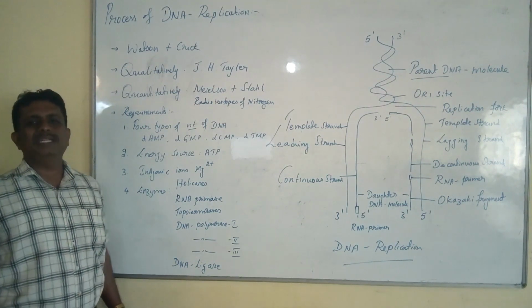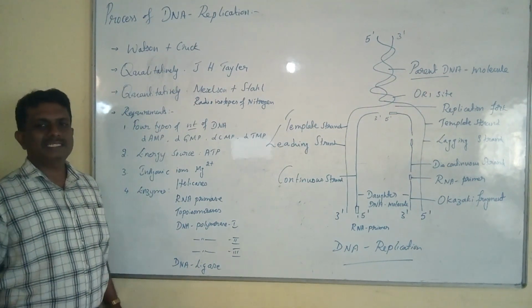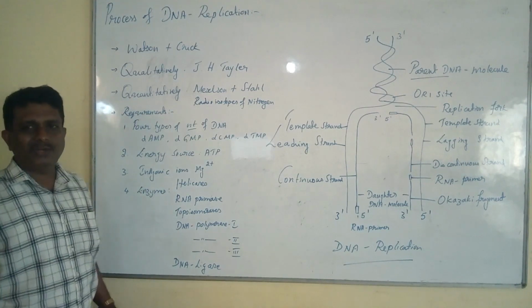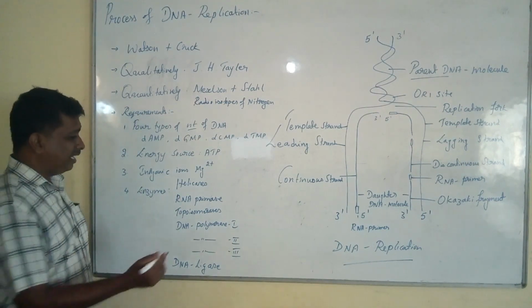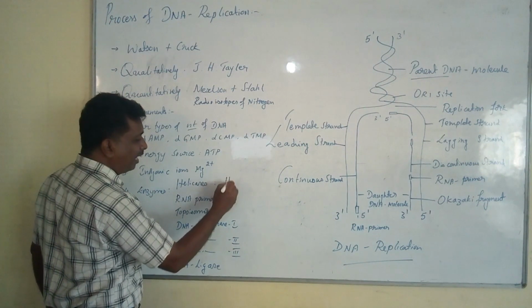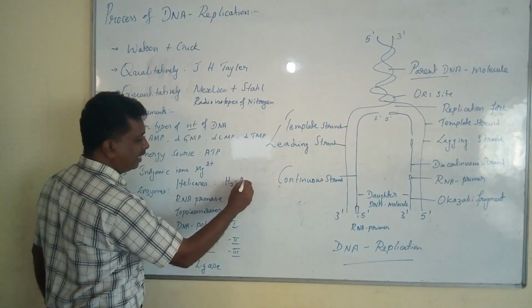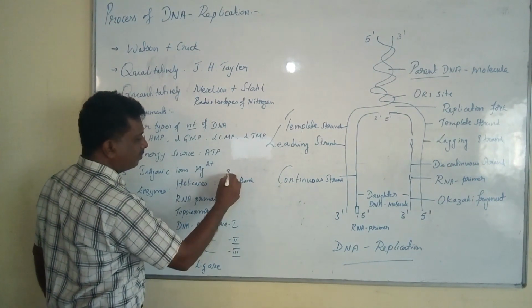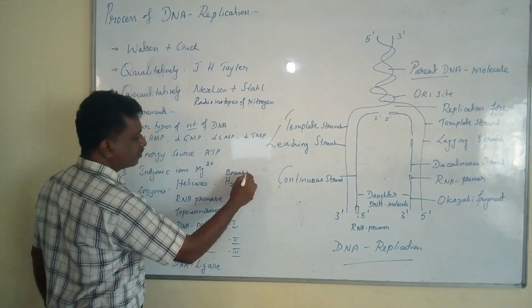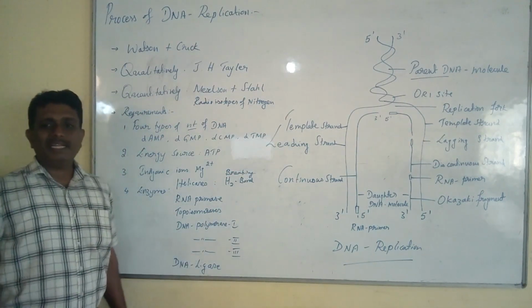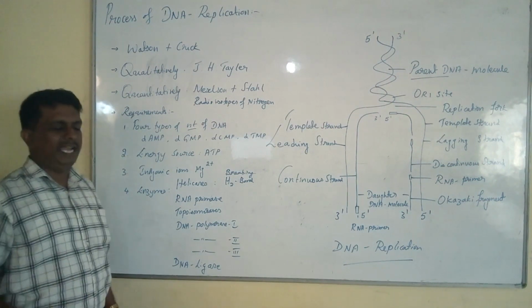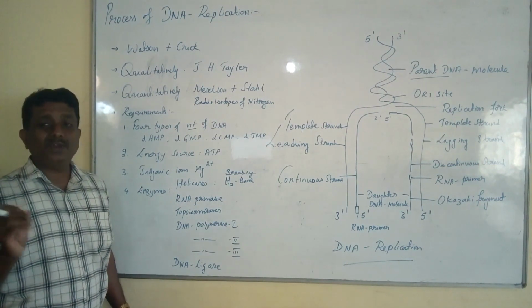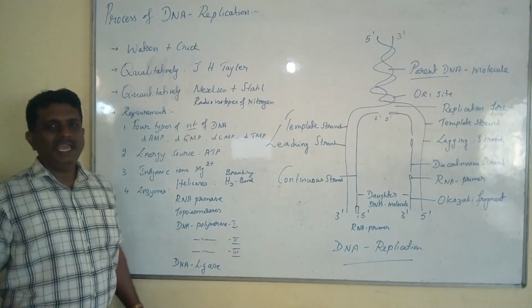The first important enzyme is called helicase. It plays a very important role in unwinding of DNA by breaking the hydrogen bonds, particularly at the ORI site, resulting in the unwinding of the DNA helix.